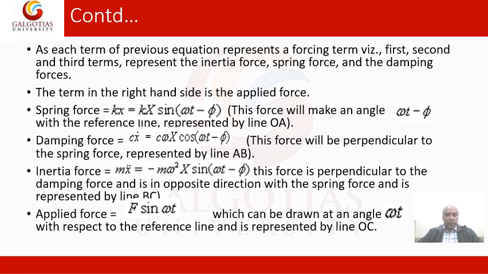What we discussed in the previous slide explains the force polygon. In the same way, the damping force c x dot, that means c omega capital X cos omega t minus phi, is perpendicular to the spring force and represented by the line AB. The inertia force is perpendicular to the damping force and in the opposite direction to the spring force, represented by the line BC. The applied force F sine omega t, drawn at the angle omega t with the reference line, is represented by the line OC.